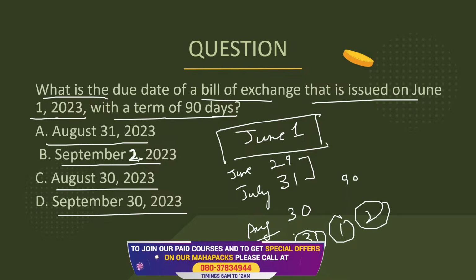Due to the grace period, we have something called grace period here now. So as per the grace period, the point here should be this. September 2 should be the answer. Okay, because it is not 90 days, it is 90 days plus 3 days more for the grace. It is going to be September 2.